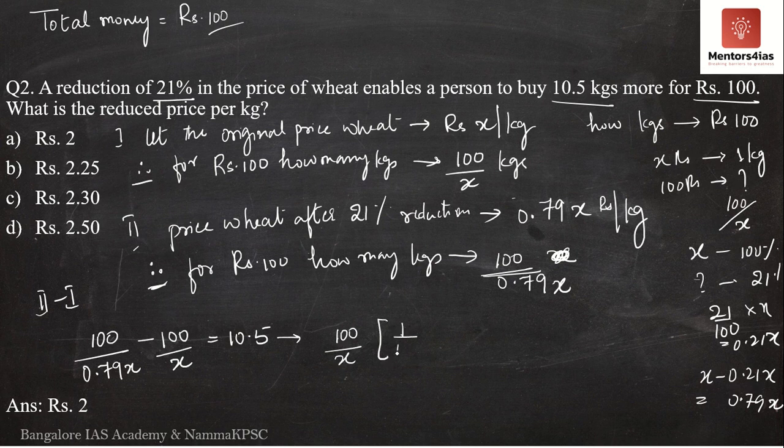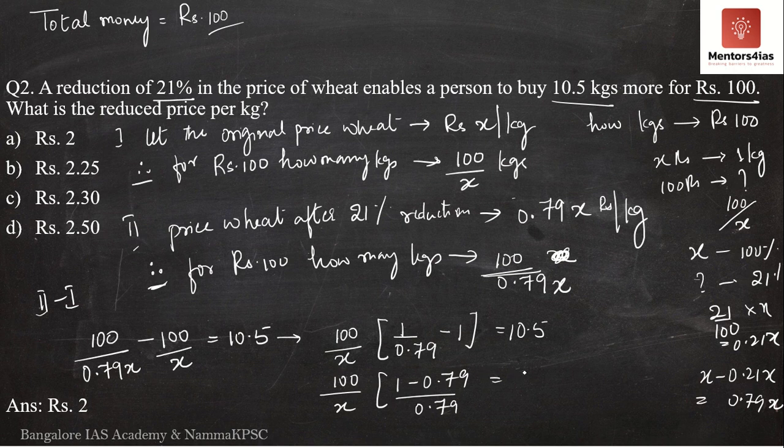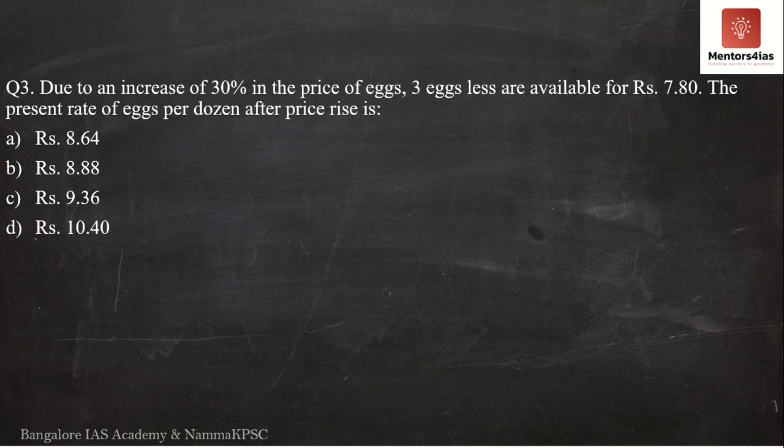What am I left with? I have 1 divided by 0.79 minus 1, is equal to 10.5.